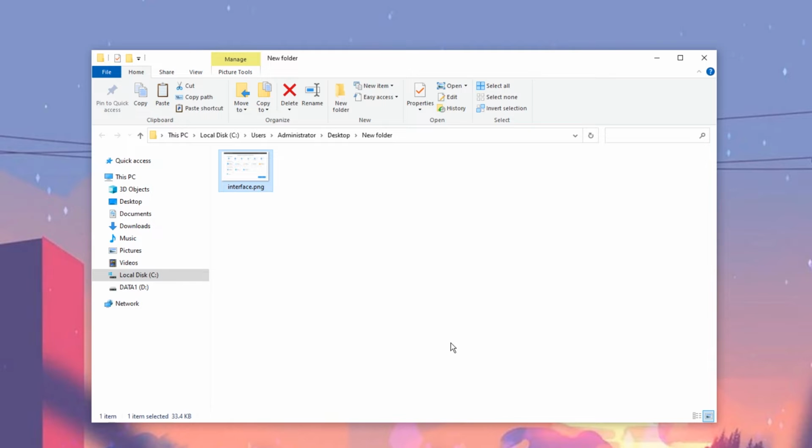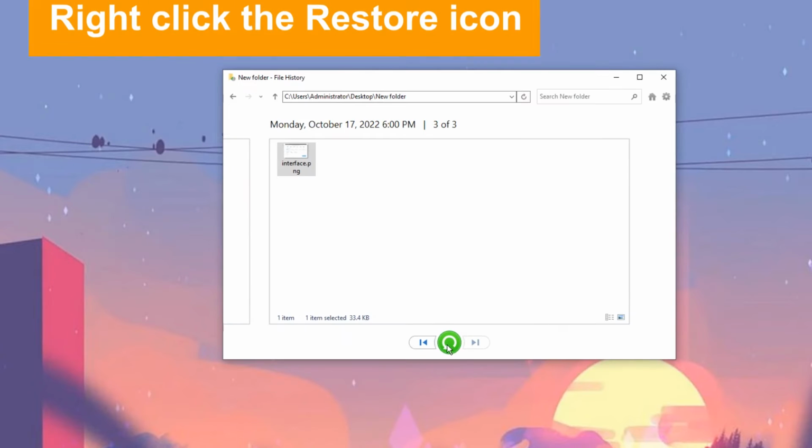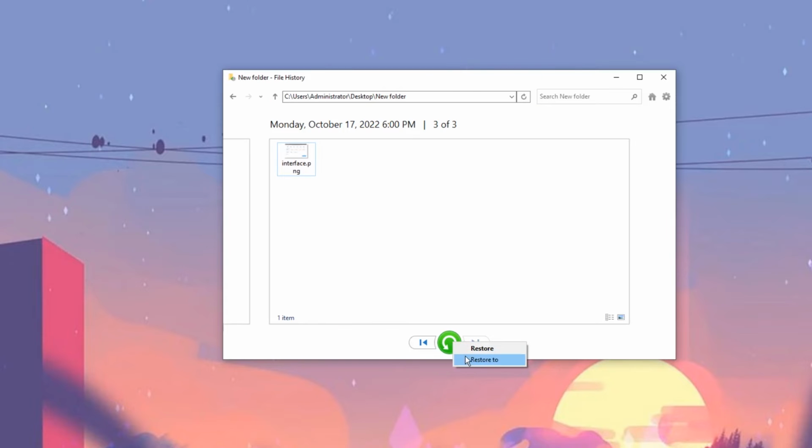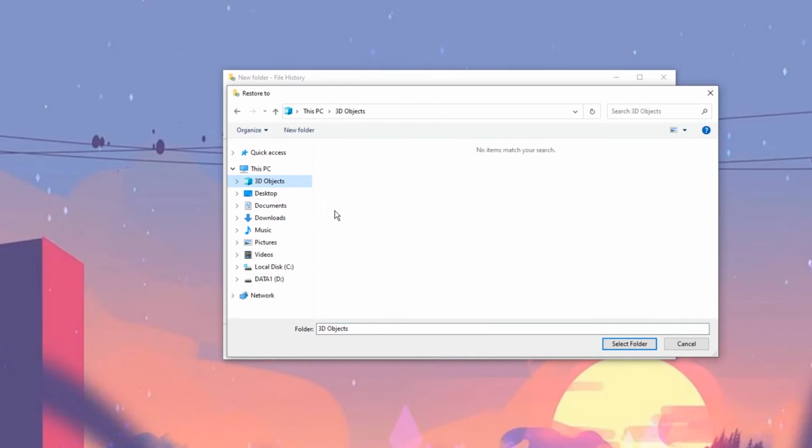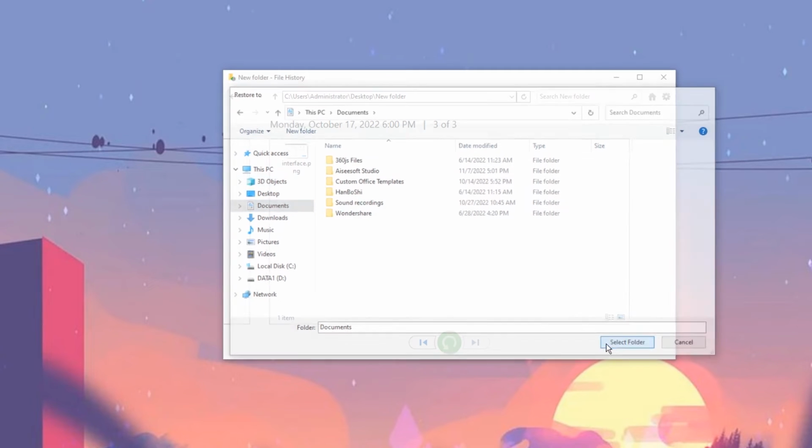If you want to restore the files to a different location, you can also do this. Right-click the Restore icon, choose Restore to, and specify a new folder where you want the recovered files put back in.